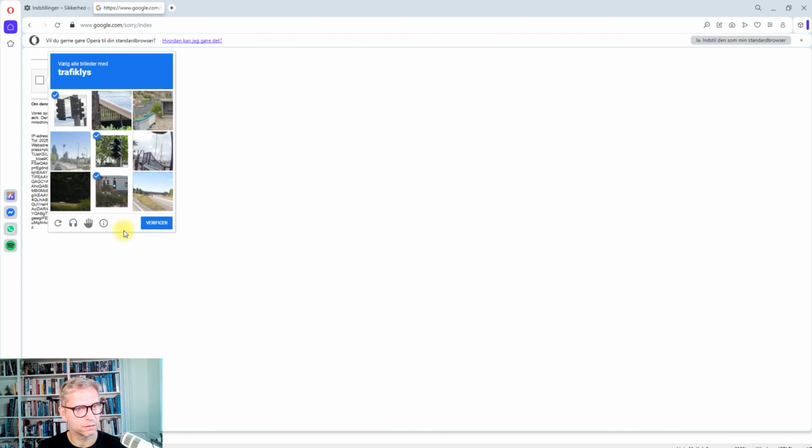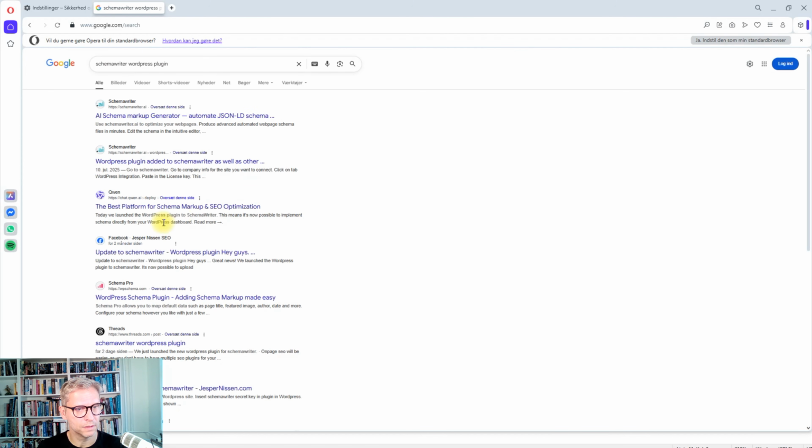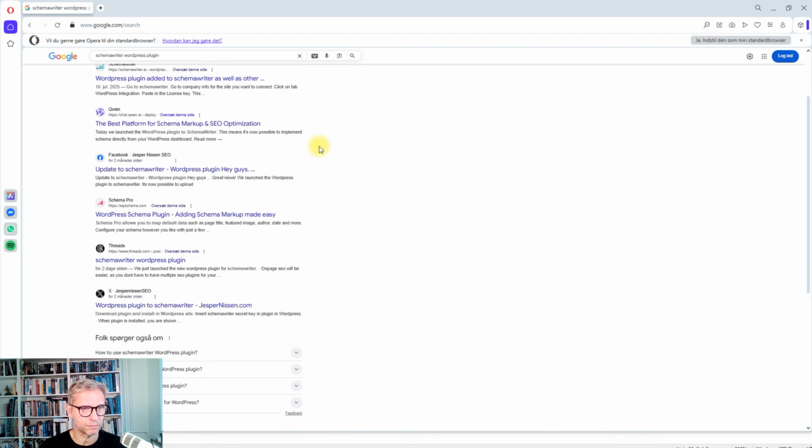Okay, so it's extremely obvious just from the get-go what's working and what's not working. When I'm searching for Schema Writer WordPress plugin, of course my own website is ranking number 1, which is obvious, and then we have Quen, this AI Parasite SEO that I talked about last month.